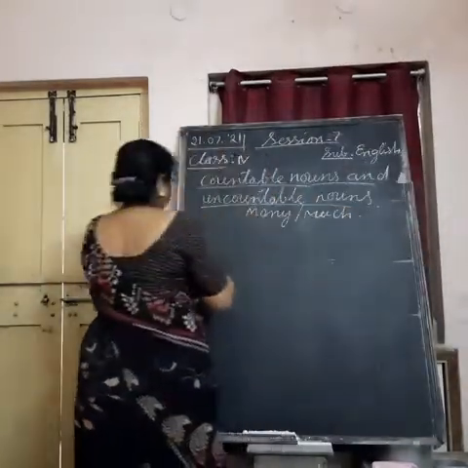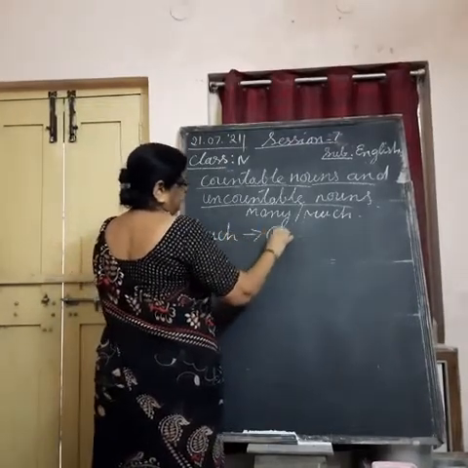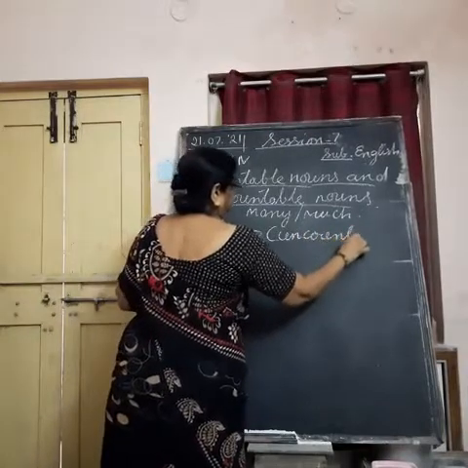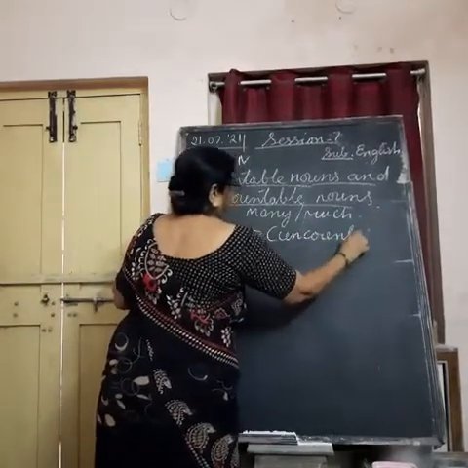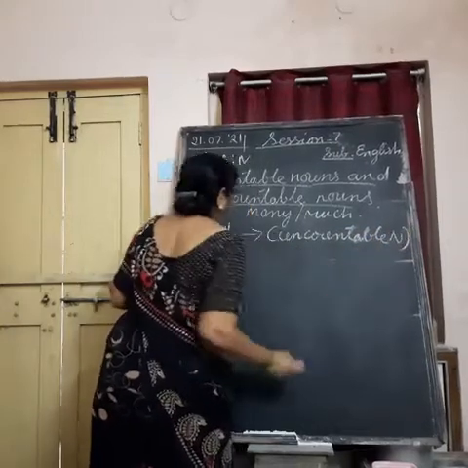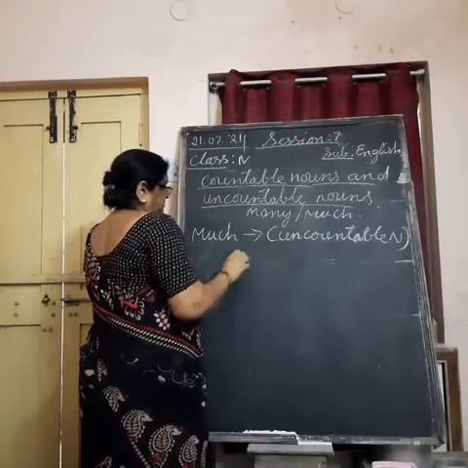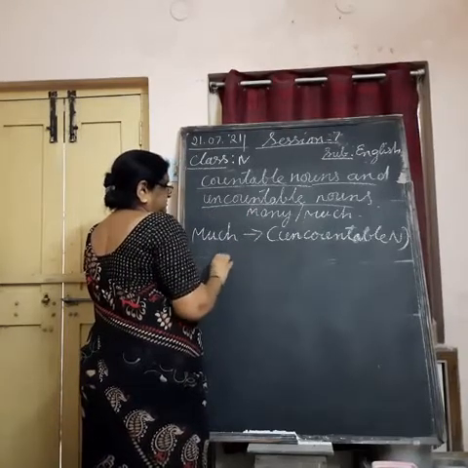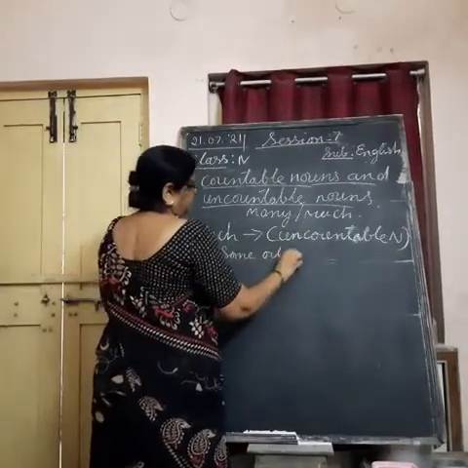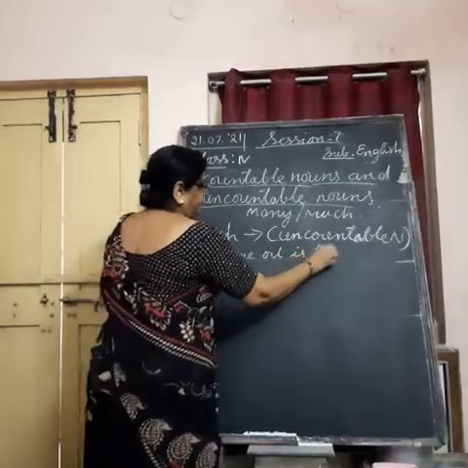We use much to denote uncountable nouns. Some oil is left.